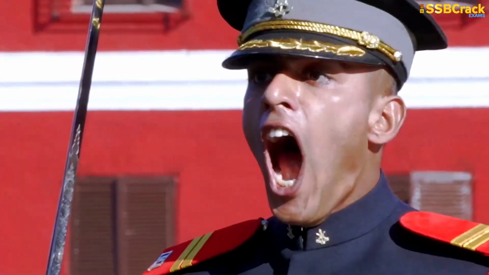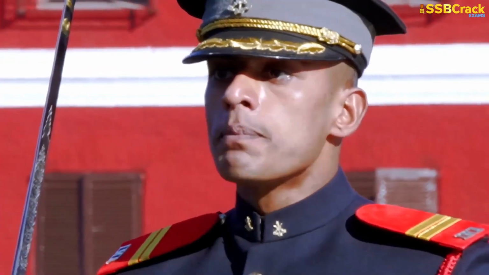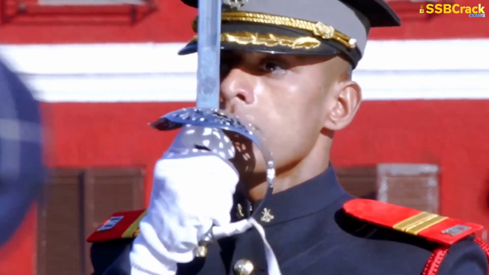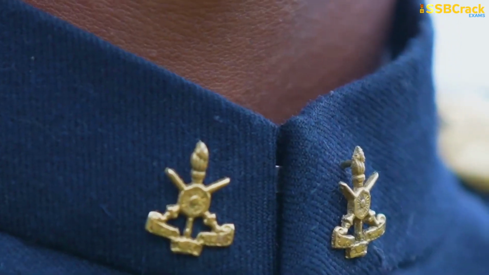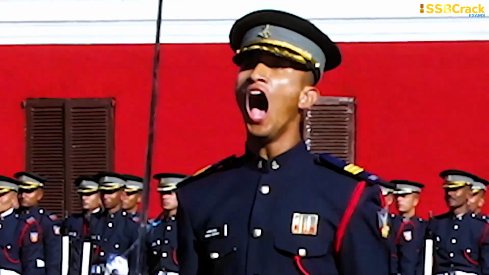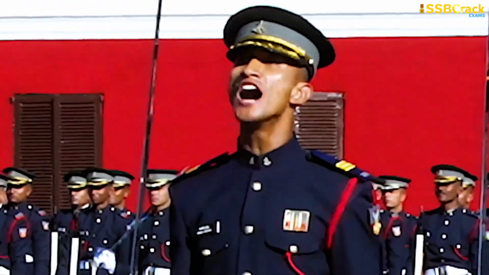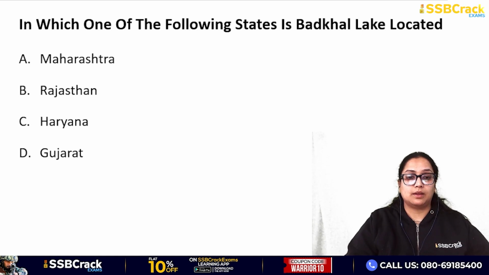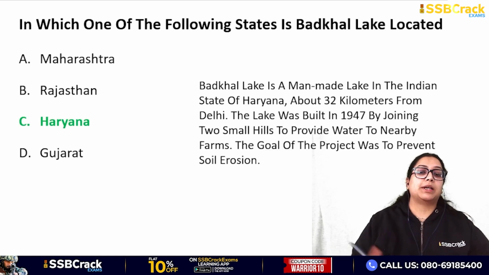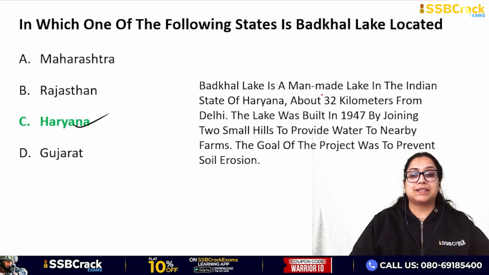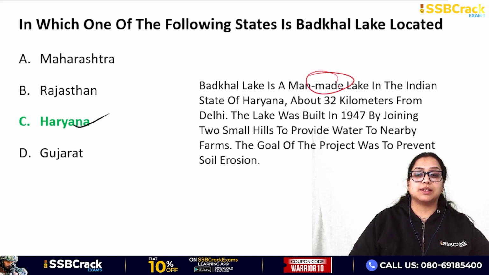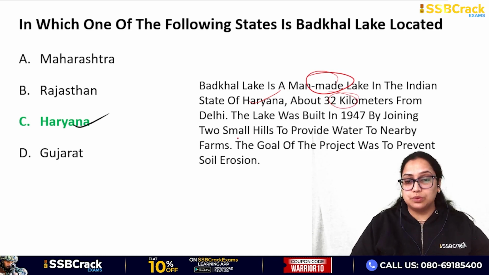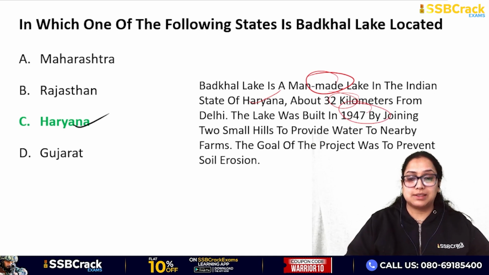The first question is, in which one of the following states is Badkal Lake located? Maharashtra, Rajasthan, Haryana, Gujarat. The right answer is Haryana. Badkal Lake is a man-made lake in the state of Haryana, about 32 kilometers from the capital of India, New Delhi. As for when it was built, that was in 1947.